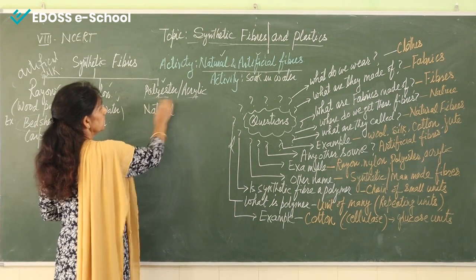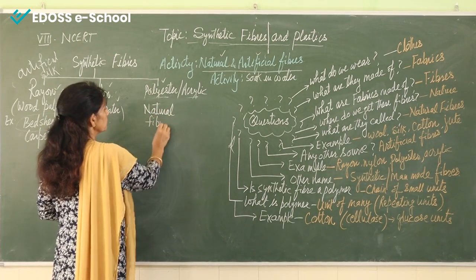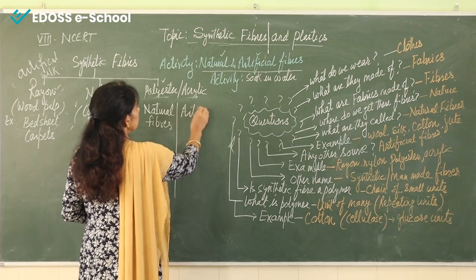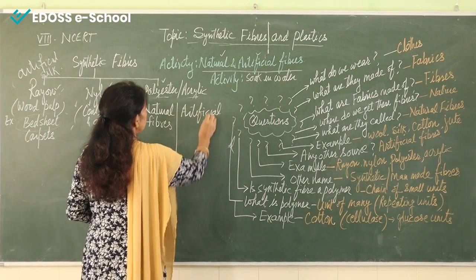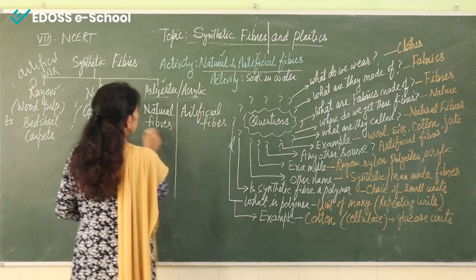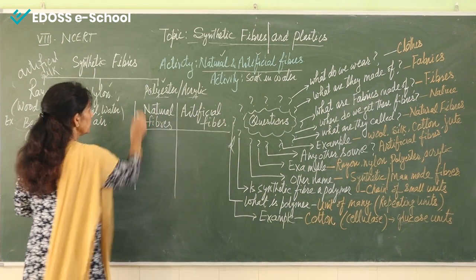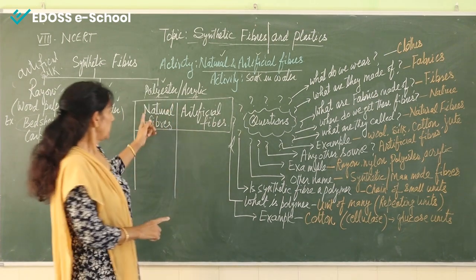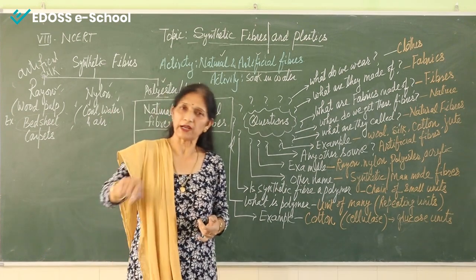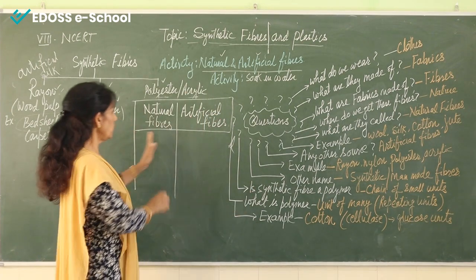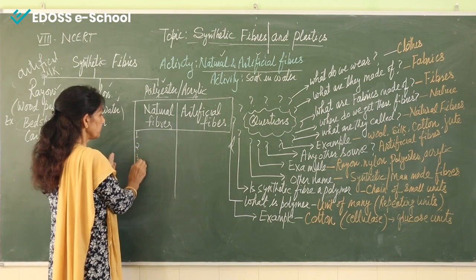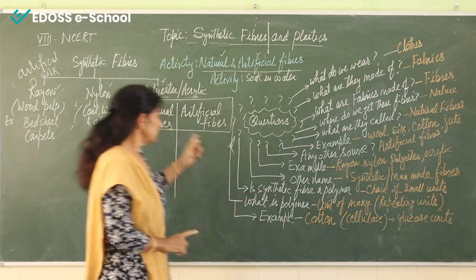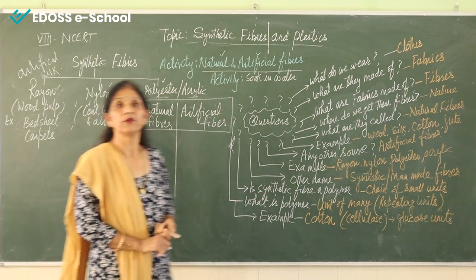We will make a table of natural fibers and artificial fibers. This table will contain all the natural and artificial fibers that we have all around us. Now you can suggest ten names of natural fibers that we see around us, made from natural things.